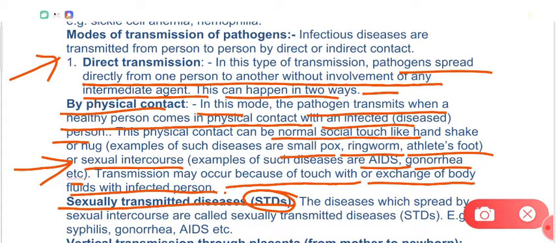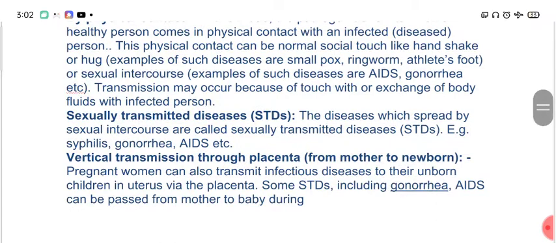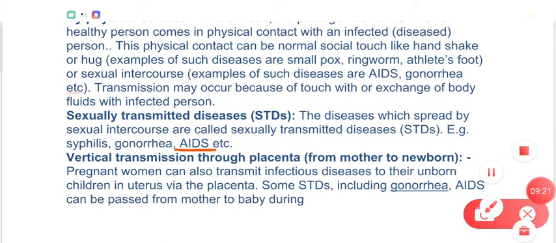Now what are sexually transmitted diseases? They are called STDs. We have already discussed that the diseases which are transmitted due to sexual intercourse are called sexually transmitted diseases. The examples of sexually transmitted diseases are AIDS, gonorrhea and syphilis, right?